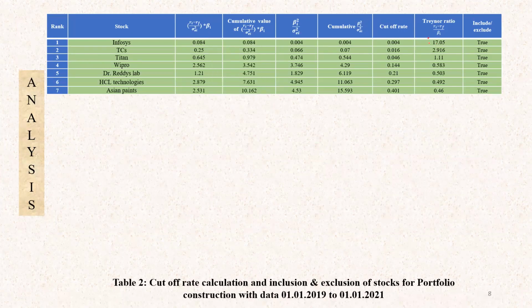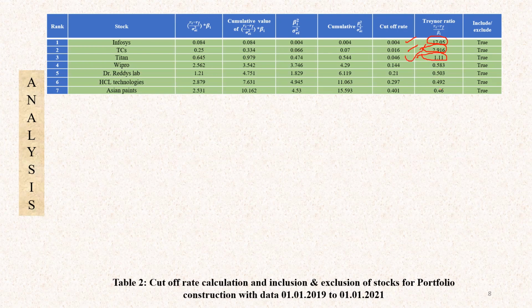You see, for the first company, the Treynor ratio is 17.05, the cutoff rate is 0.004. As the Treynor ratio is greater than the cutoff rate, we have included this in the portfolio. The second company, TCS, cutoff rate is 0.016 and Treynor ratio is 2.916. As the Treynor ratio is more than this cutoff rate, we have included that also in our portfolio. The third company is Titan, whose Treynor ratio is 1.11 and cutoff rate is 0.046. So we have included that.